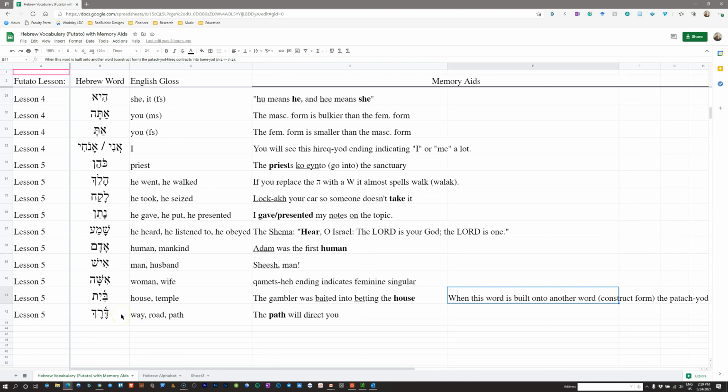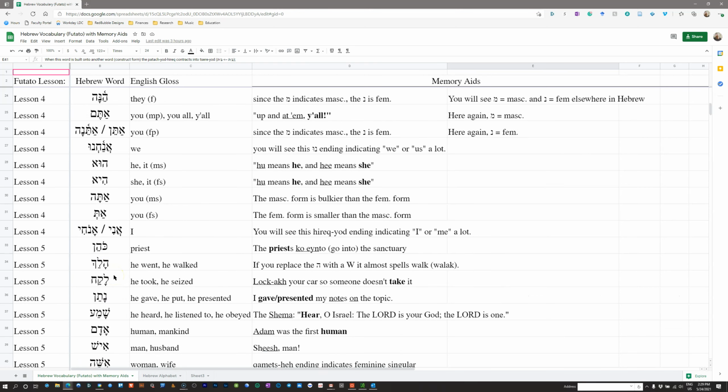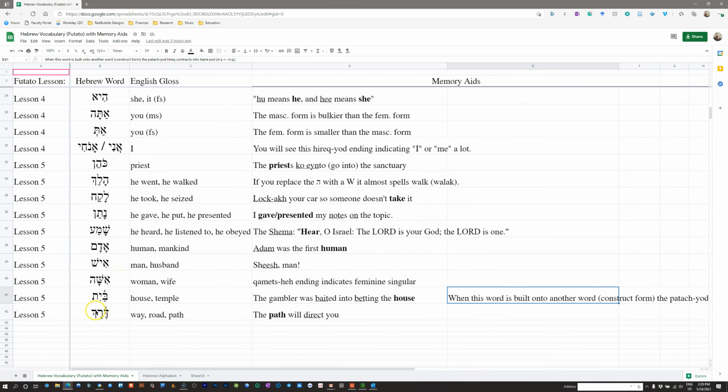Final one, we have derech, and I don't know if we've talked about this before, but when you have a final kaf at the end of a word and that kaf does not have its own vowel, you put a small silent sheva underneath of it. It's actually inside of it, I guess you would say, because it's higher than the vowel would usually be.